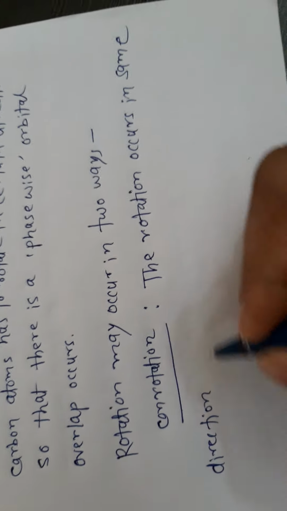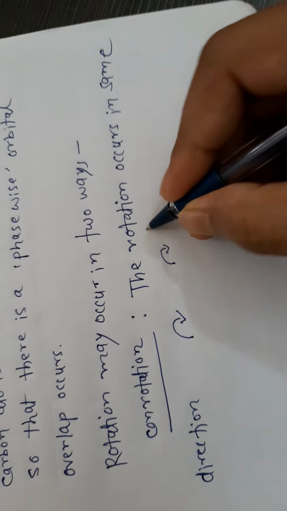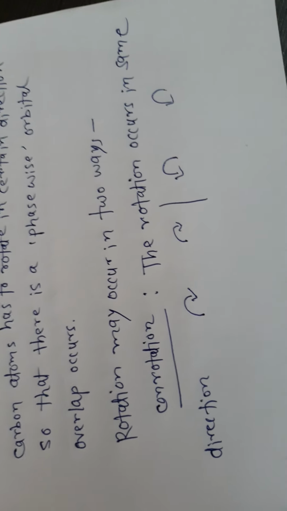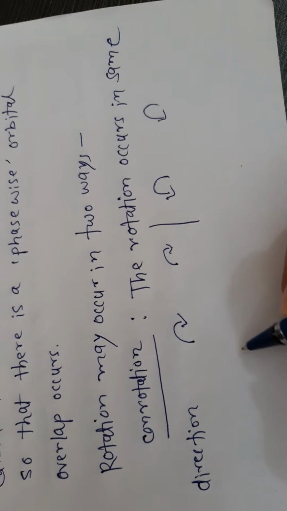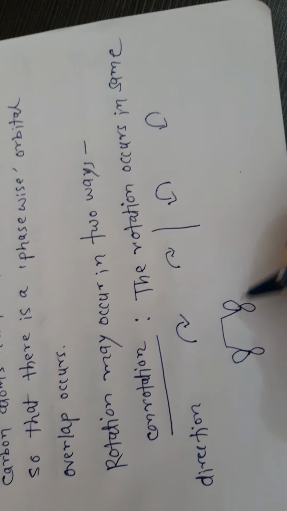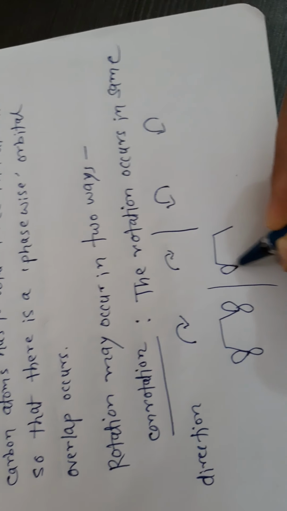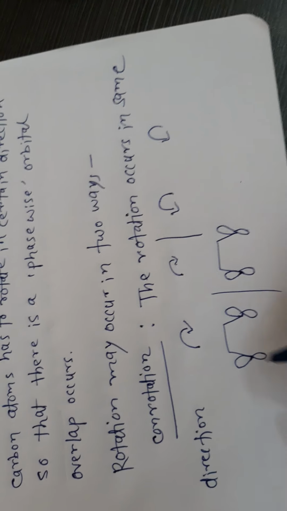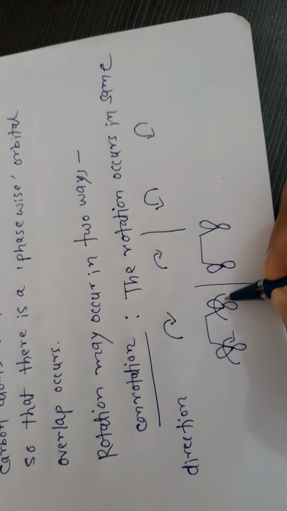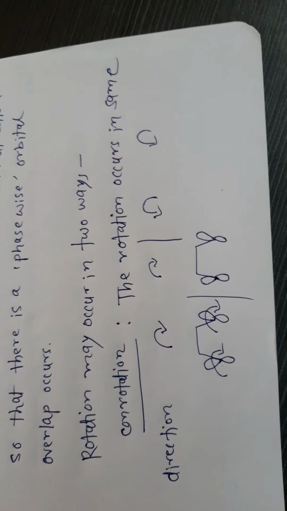That means either both are clockwise, or if we consider anti-clockwise, then both are anti-clockwise. Let me show it by orbitals. If we consider this one is clockwise, then you have to consider this one also clockwise. The direction of rotation is the same.